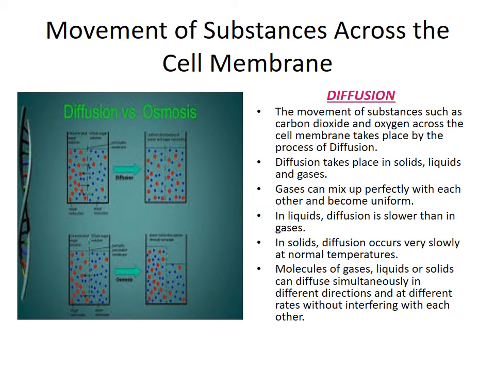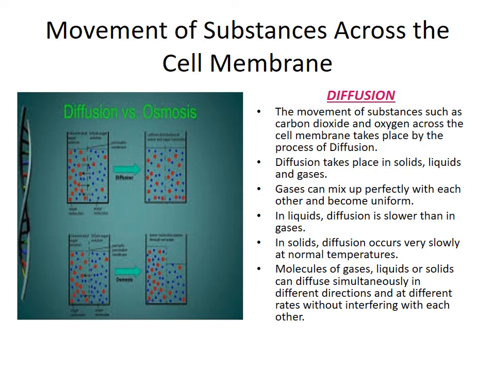As we have seen, through the plasma membrane or cell membrane, only selected materials or substances are allowed to move in and out. How does the movement of substances take place across it? Which are those methods? There are some methods such as diffusion, osmosis, plasmolysis, imbibition. These are some of the processes. Today we will study one of the processes which is known as diffusion.